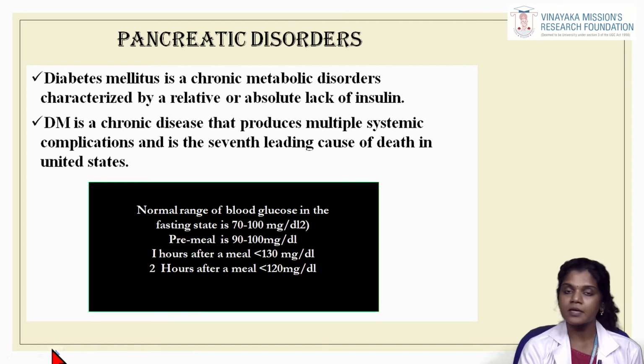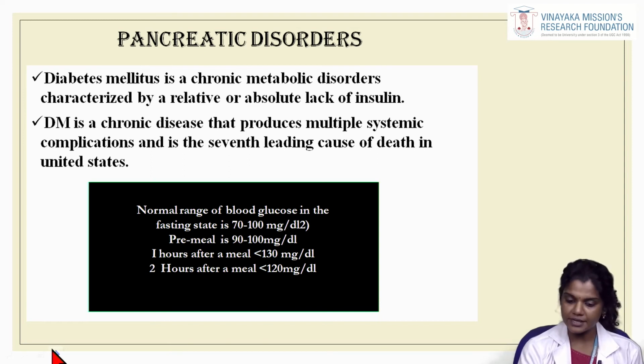When we talk about pancreatic disorders, the main disorder taken into account is diabetes mellitus. It is a chronic metabolic disorder characterized by a relative or absolute lack of insulin. Diabetes mellitus is a chronic disease that produces multiple systemic complications and is the 7th leading cause of death in the United States. The normal range of blood glucose in the fasting state is 70 to 100 mg per dL.